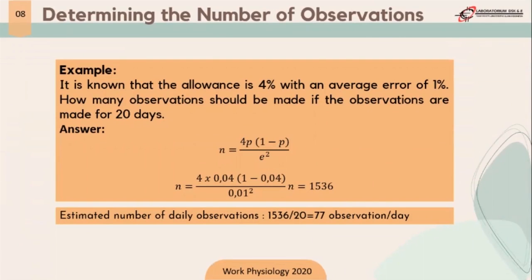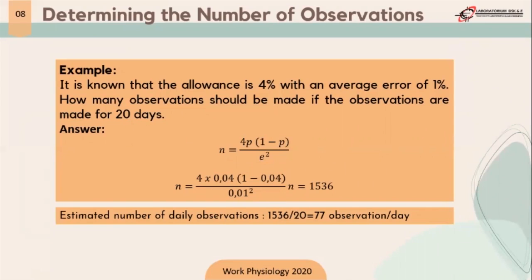Next is an example of determining the number of observations. It is known that the allowance is 4% with an average error of 1%. How many observations should be made if the observations are made for 20 days? The answer is n = 4p(1 - p) / a².